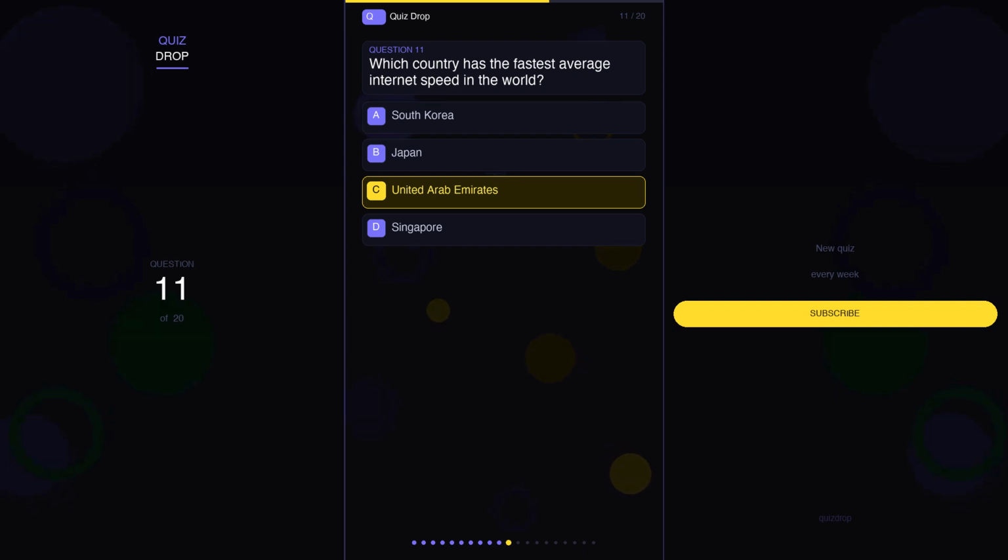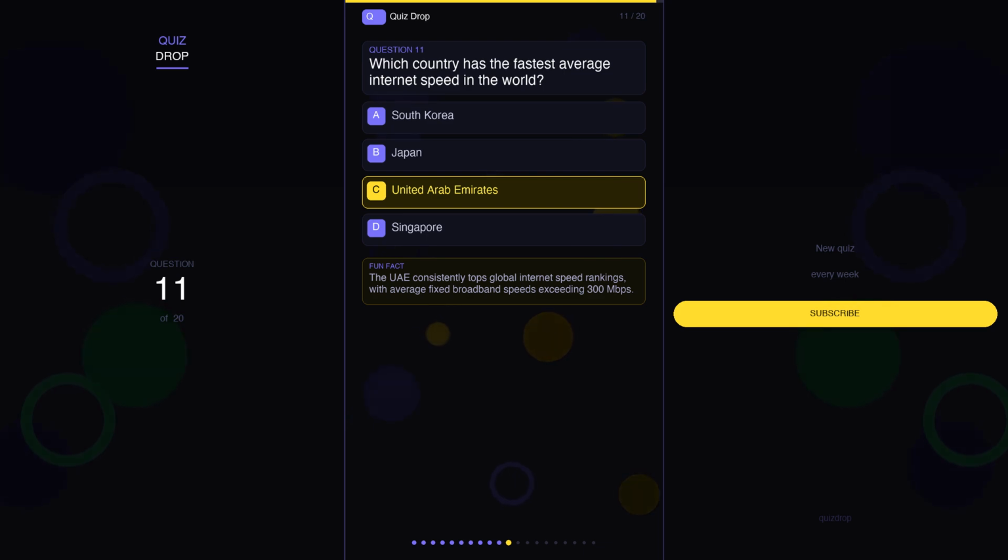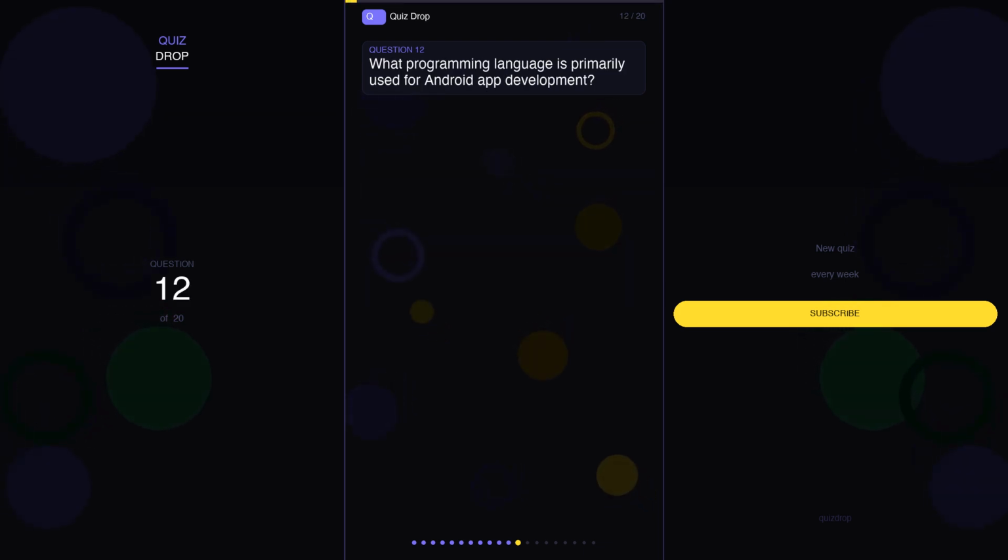The correct answer is C. United Arab Emirates. And here's a fun fact. The UAE consistently tops global internet speed rankings, with average fixed broadband speeds exceeding 300 megabits per second.